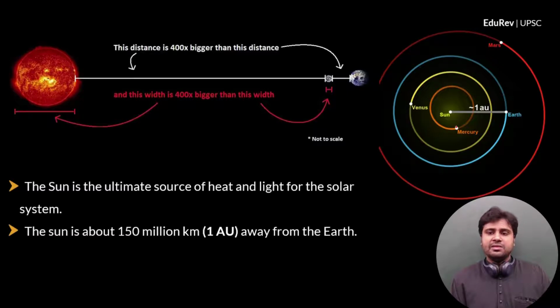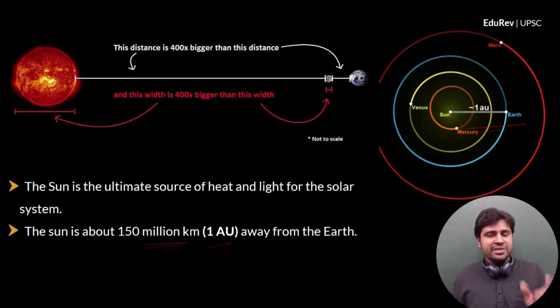Now, this point is very important, guys. The distance between the sun and the earth is 1 astronomical unit. It is 150 million kilometers, and it is represented as 1 astronomical unit. So here AU means astronomical unit. Okay. Now, I hope you understood this. This is very, very important. It has been asked previously in exams many times.